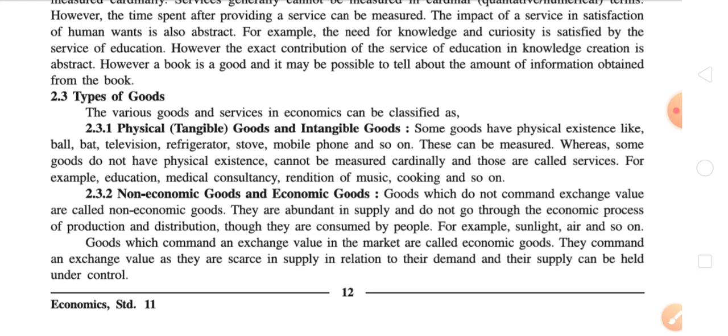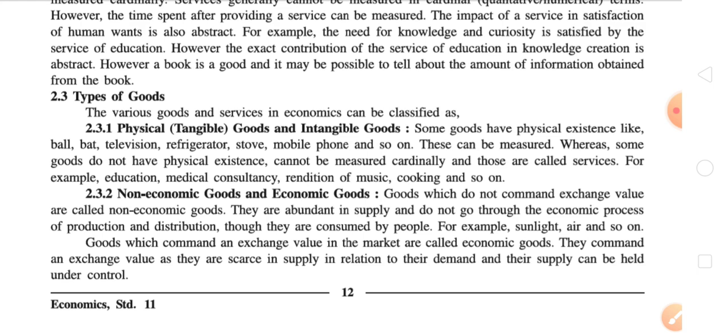If there is a question asked in your examination like give the difference between non-economic goods and economic goods, then you have to mention at least 3 points for 2 marks, 4 points for 3 marks, and minimum 6 points for a 5 mark question. But here in this question we will be having only 2 or 3 differences, so it may happen that this question will be asked for 2 or 3 marks only.